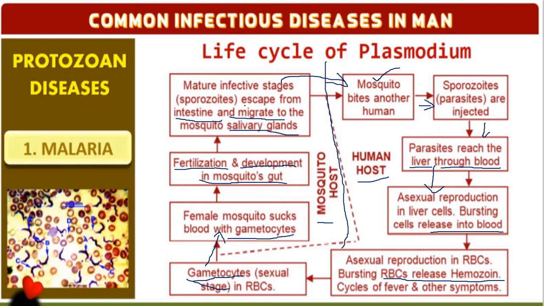So this side, what is it? In the mosquito, it is the sexual reproduction stage. In the human, it is the asexual reproduction stage. So this is the complete life cycle of Plasmodium. Sometimes the question may appear for 3 marks, sometimes it also appears for 5 marks.